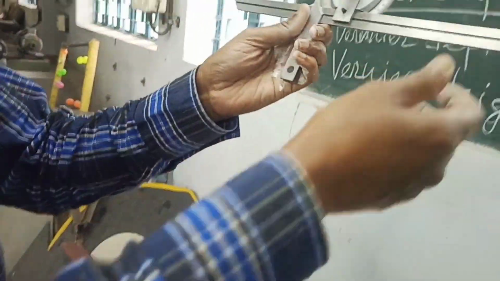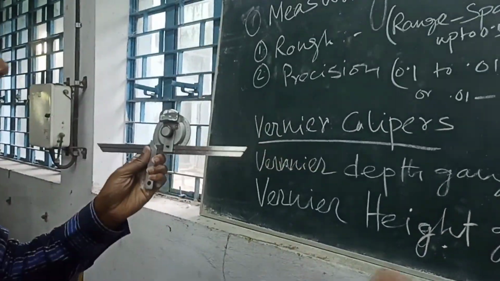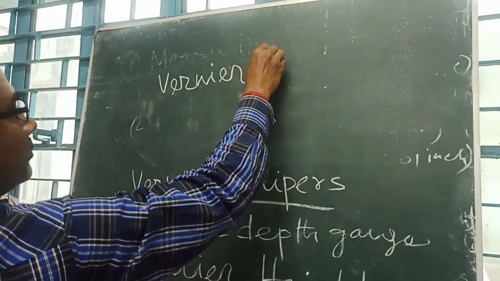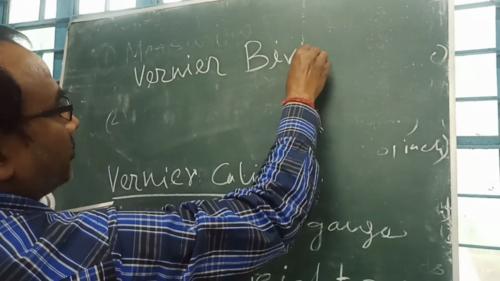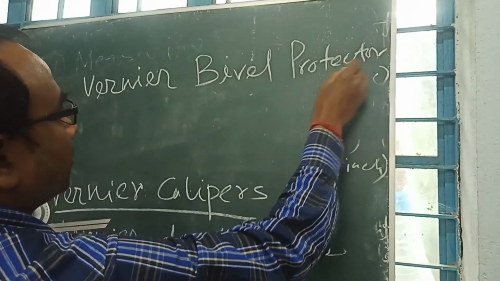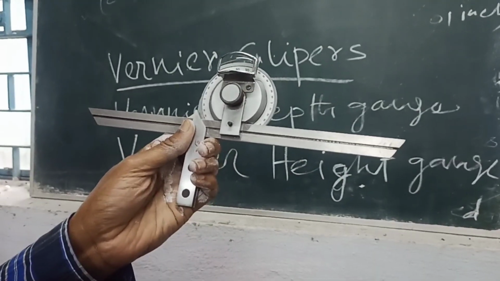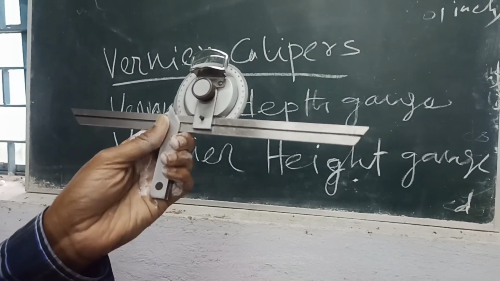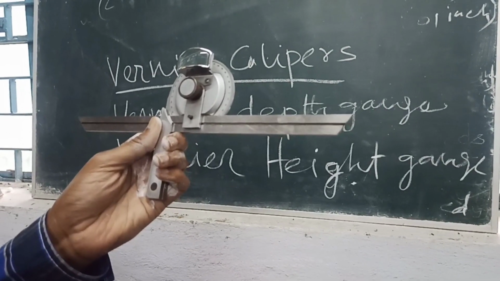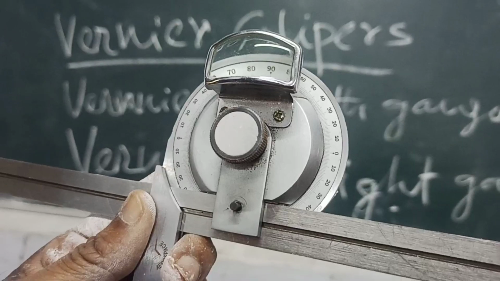This is the vernier bevel protractor. It can measure 5 minutes. One division equals 1 degree, which is equal to 60 minutes, meaning it can measure 5 minutes, that is 12 divisions of 1 degree.